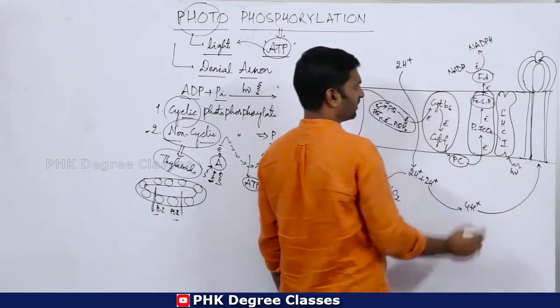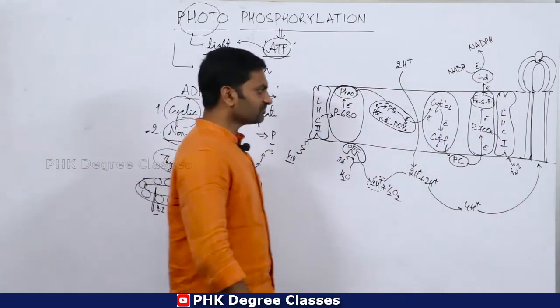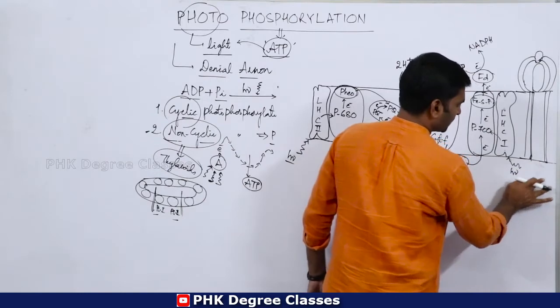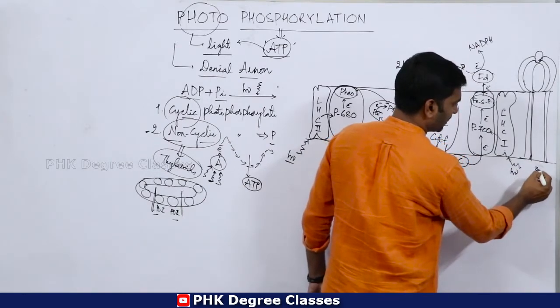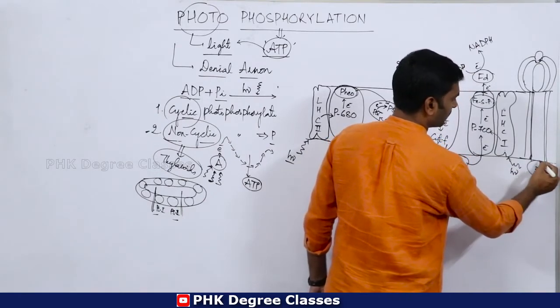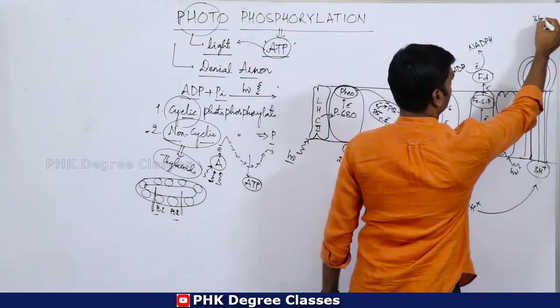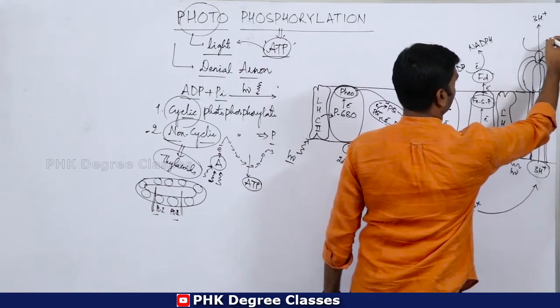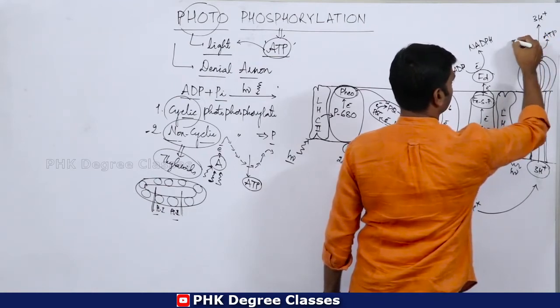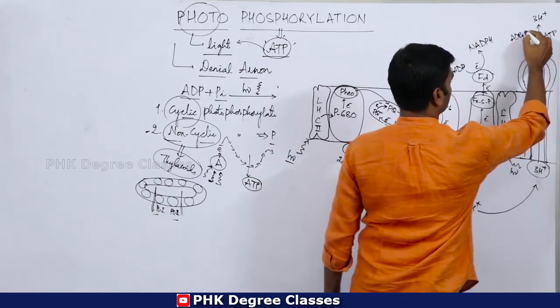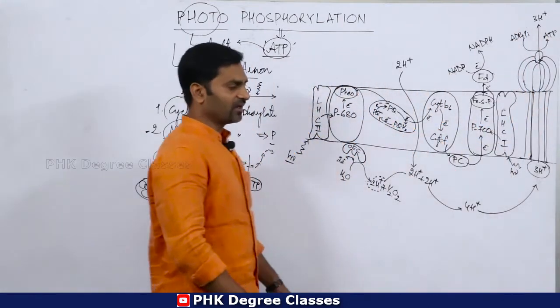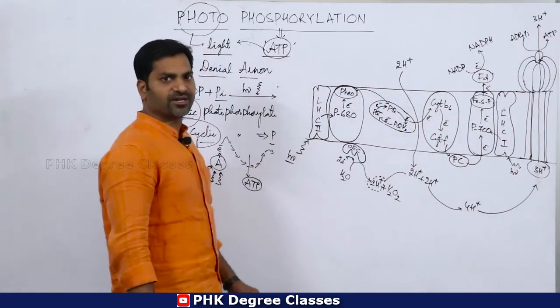So for every 3 protons through the oxysome, there will be a formation of ATP: ADP plus Pi. So this is the diagrammatic representation.